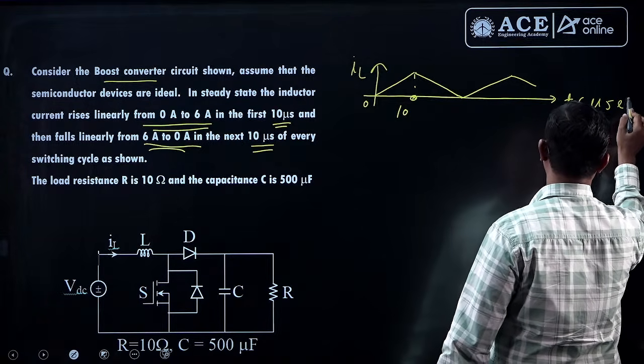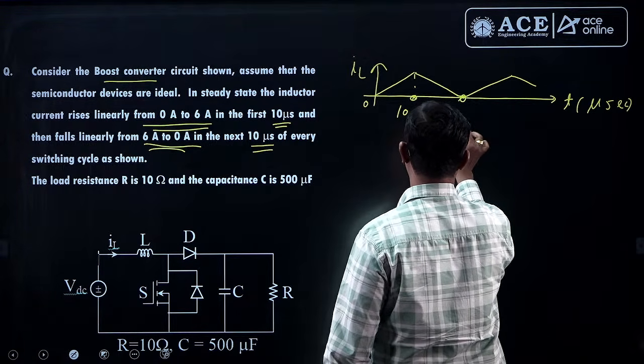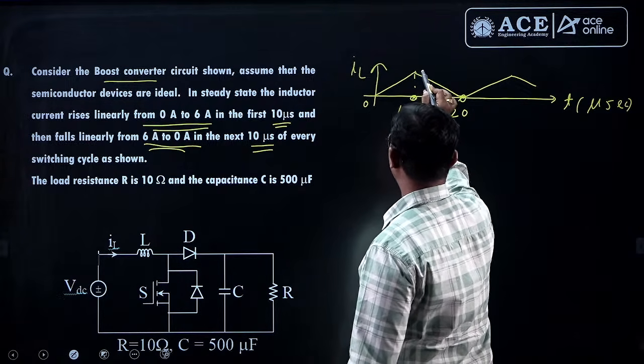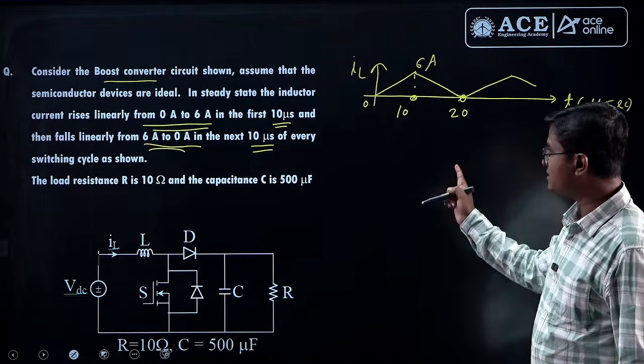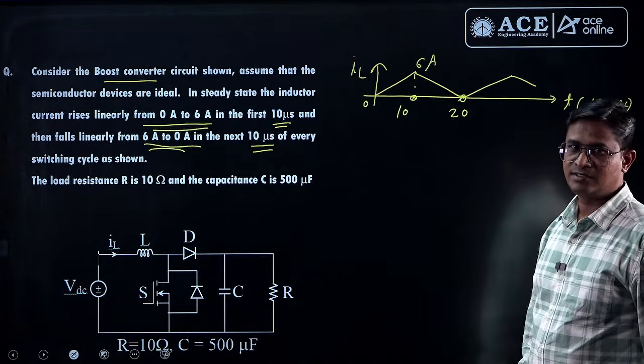This time is in microsecond. This is 10 and this is further 10, so it will be 20 in this case. Current increases from 0 to 6, so peak value will be 6 ampere. Now what is the conduction type? This is just continuous conduction.